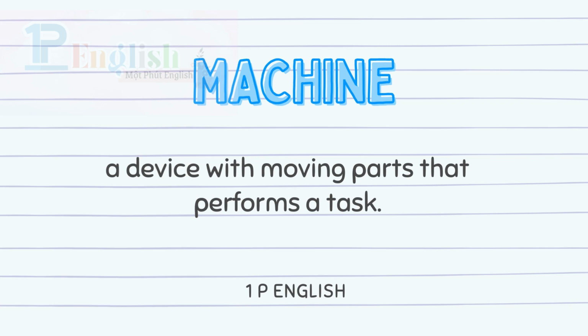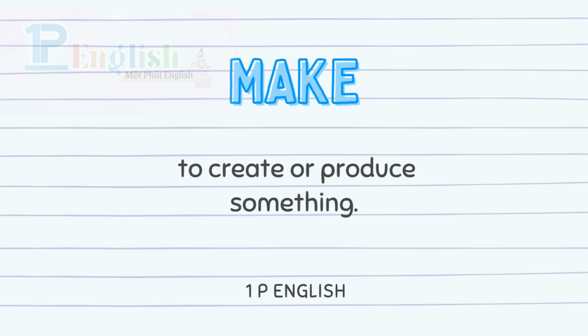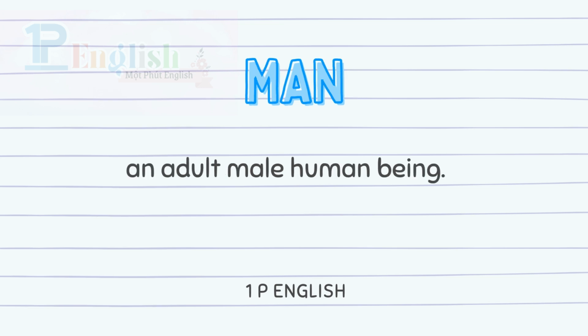Machine: a device with moving parts that performs a task. Main: most important or central. Make: to create or produce something. Man: an adult male human being.